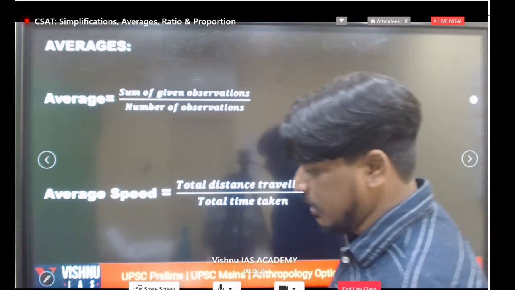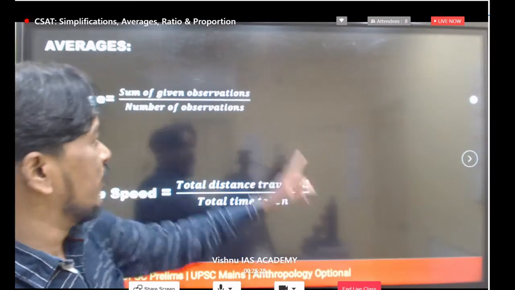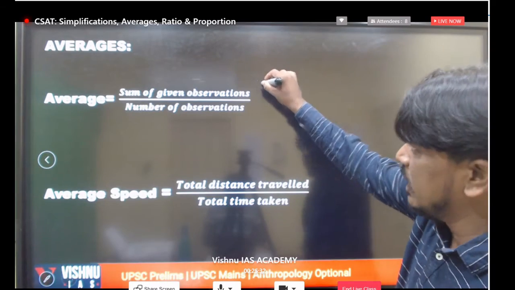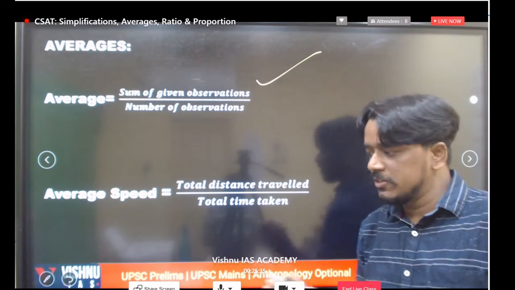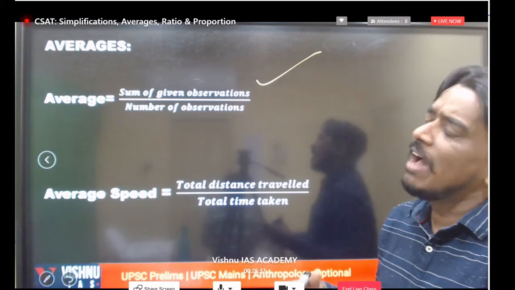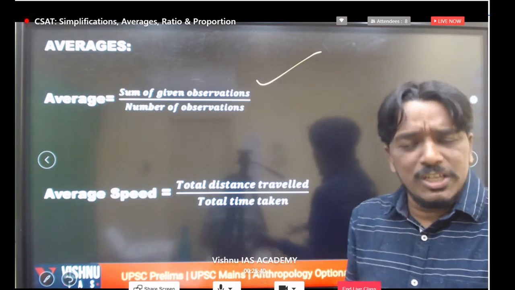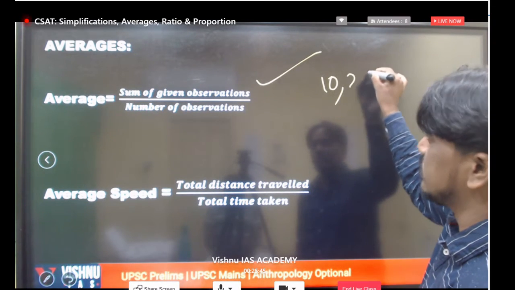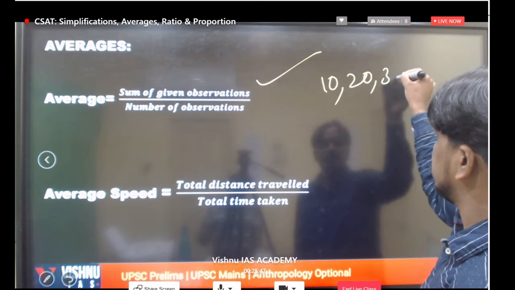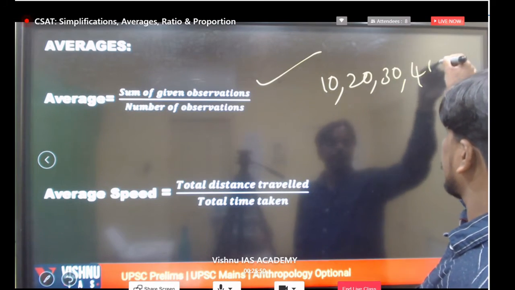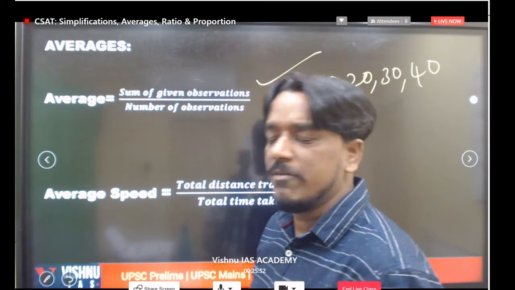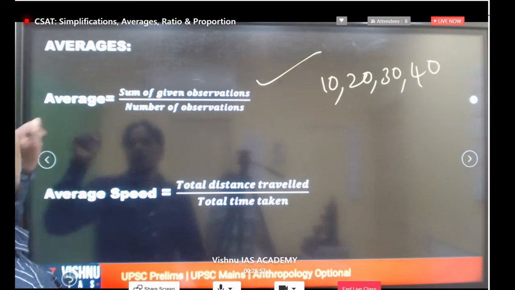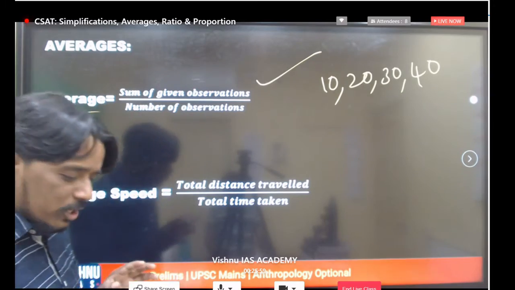Now, particularly in average, you just have to remember only these 2 points. Everyone remember these 2 formulas. I think everyone is very clear with the first one. Now, average means generally equal distribution. For example, just a very simple question: we have some numbers 10, 20, 30, 40. What is the average of these numbers? Everyone try to find out. Just see the formula here.